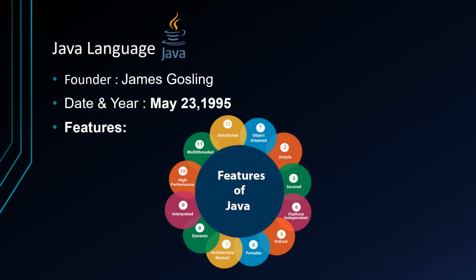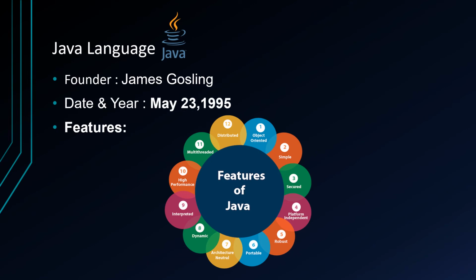Java. Java was founded by James Gosling on May 23, 1995. Features of Java. Simple. Java is very easy to learn and its syntax is simple, clean and easy to understand. According to Sun Microsystems, Java is a simple programming language because Java syntax is based on C++. Java has removed many complicated and rarely used features, for example, explicit pointers, operator overloading, etc. There is no need to remove unreferenced objects because there is automatic garbage collection in Java.